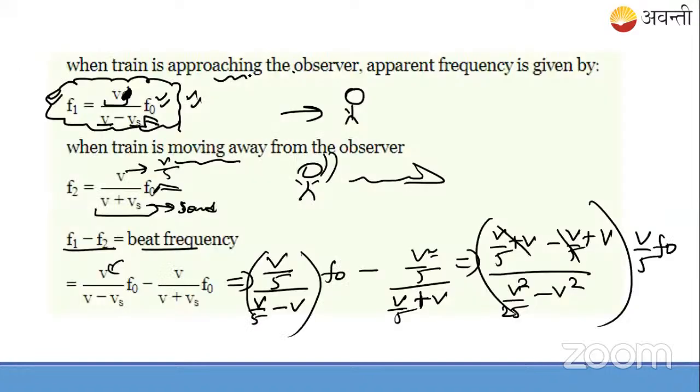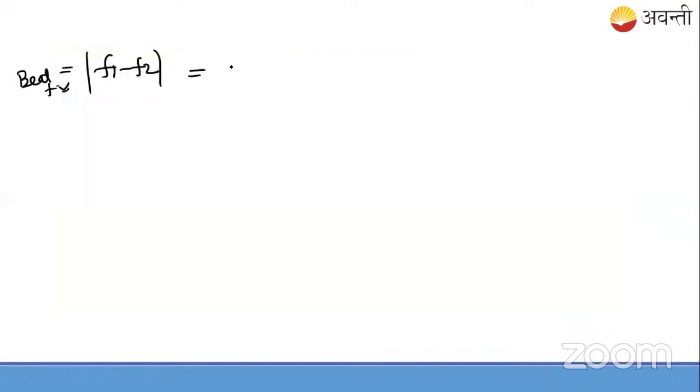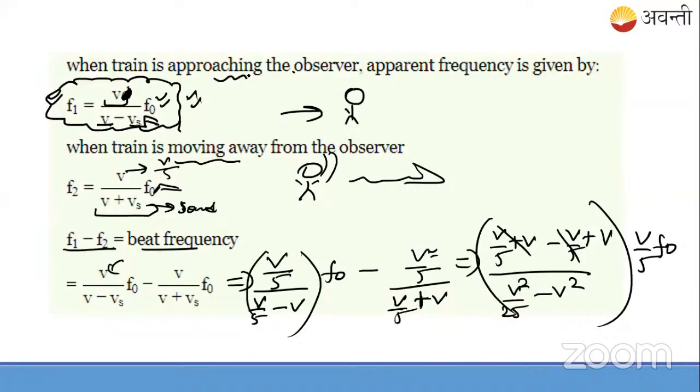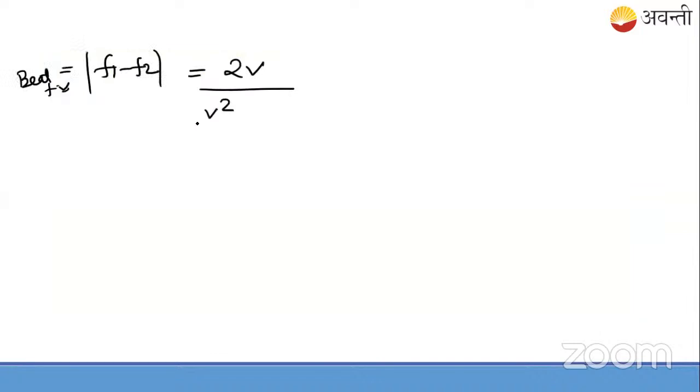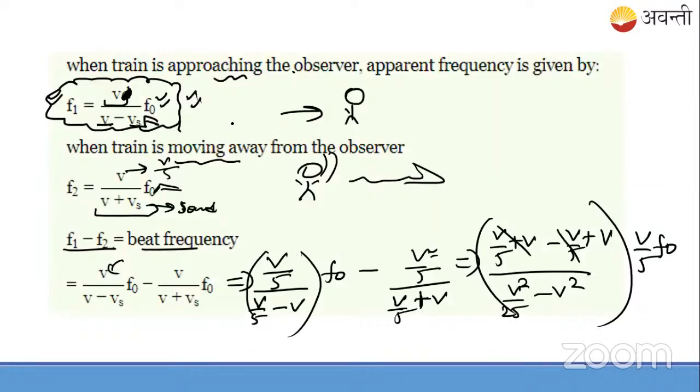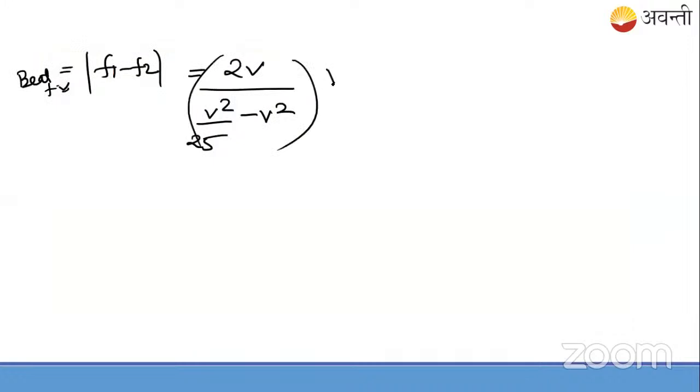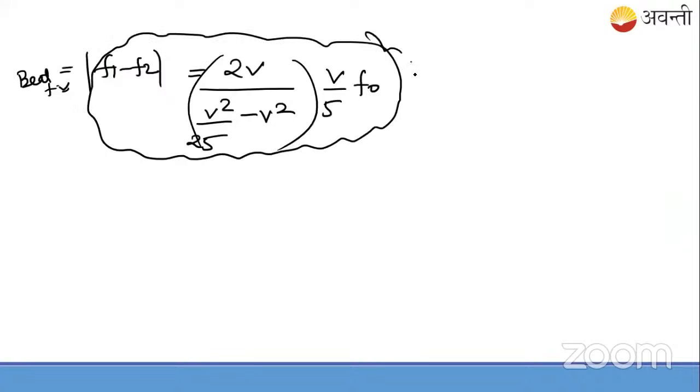This is coming equal to, by the way, 2v, v squared by 25 minus v squared, ठीक है, and then this is v by 5 f naught. This is the complete expression of this. इसमें बस values put करना है हमें, we'll get the answer. Anybody can put the values here, any one of you?